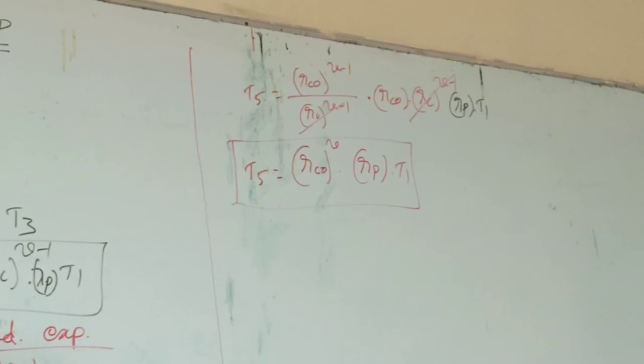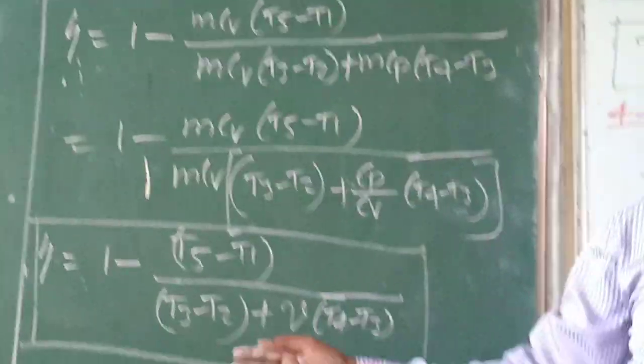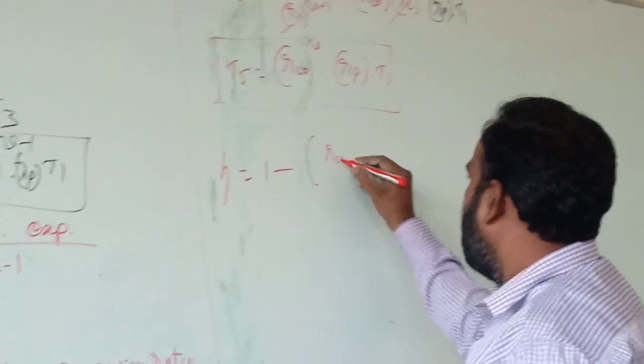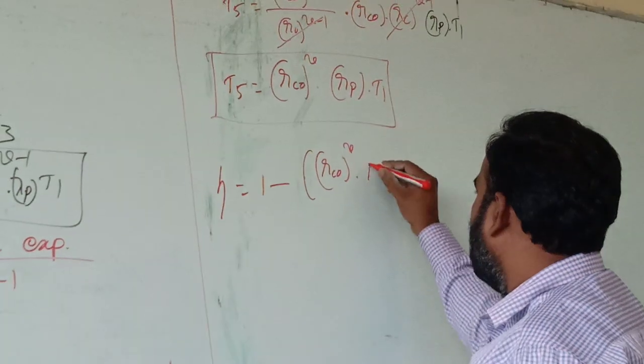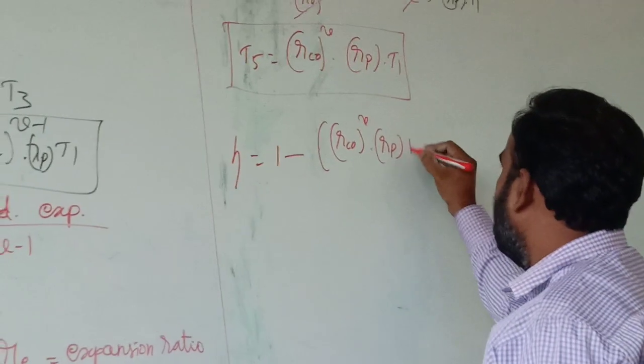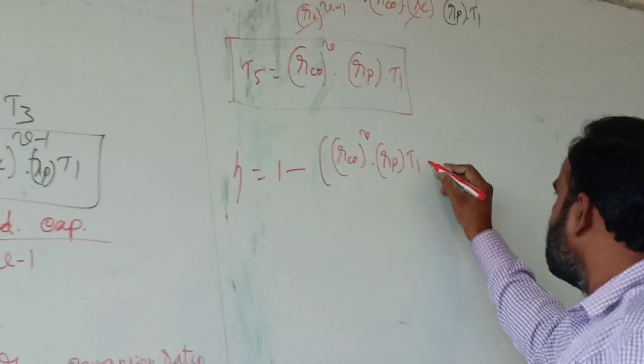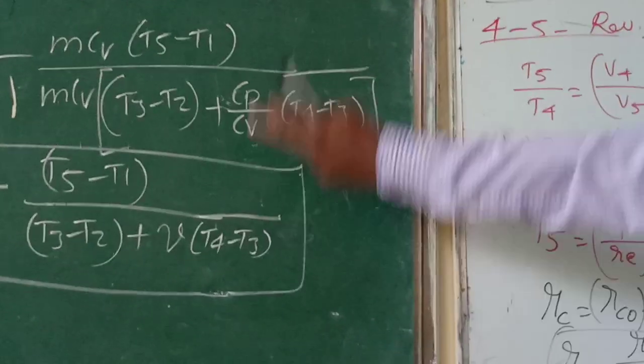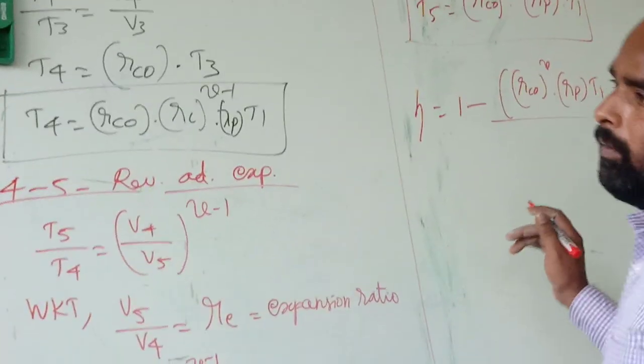So all the temperatures are in terms of T1, then I can go to the main equation in terms of temperature. Efficiency equal to 1 minus the numerator, T5, that is RCO power gamma into RP into T1, minus T1, divided by T3. T3 equal to, what's the value?